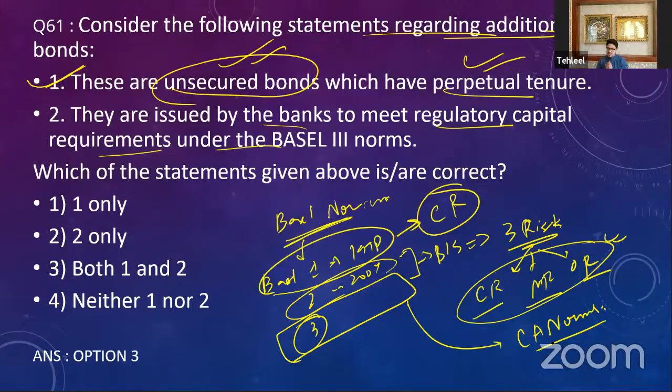That is why these banks, to meet the Basel III norms, to meet the capital adequacy ratio, CAR, of 9%, plus the counter-cyclical capital buffer, CCCB, of 2.5%, to meet these regulatory requirements, the banks issue additional tier 1 capital to take money from the market and meet the capital requirements under the Basel III.